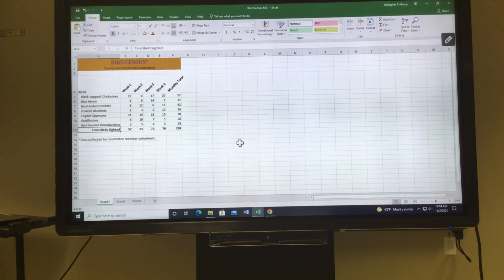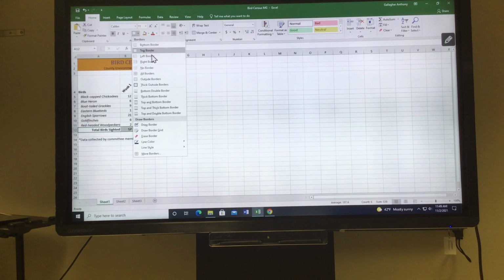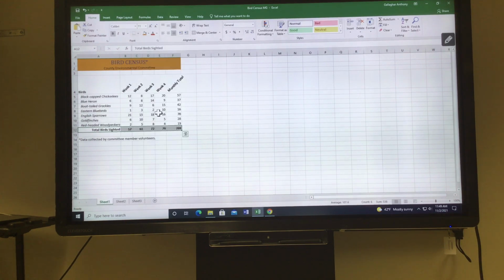Alright, next up is to format the range B12 through F12 with a top and bottom border. So, B12 through F12, this is another kind of accounting sheet. To do a quick border, you're just going to want to hit the border drop down button, which is right here in the font group with this selected. Hit the drop down, and then it wants us to do Top and Double Bottom, which is down here, the last one of the preset ones within Excel.